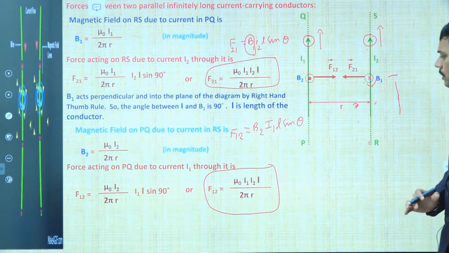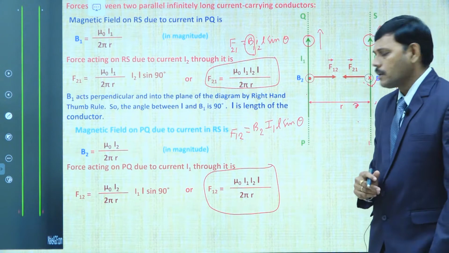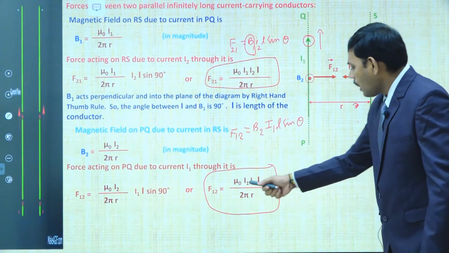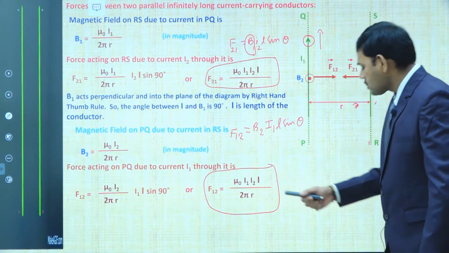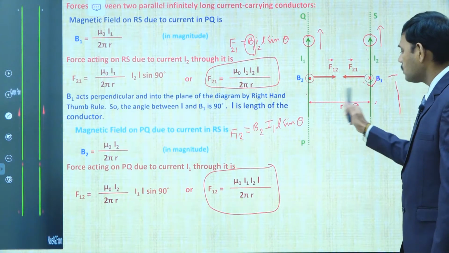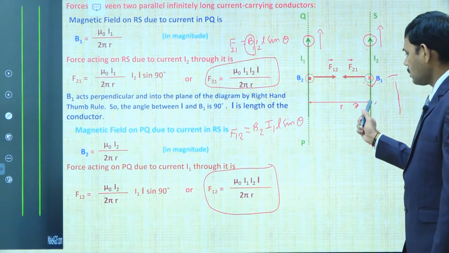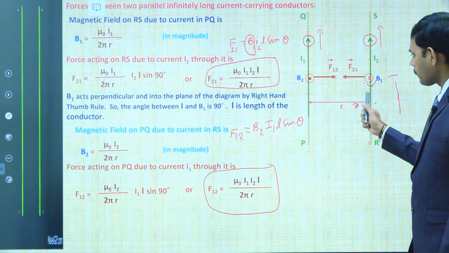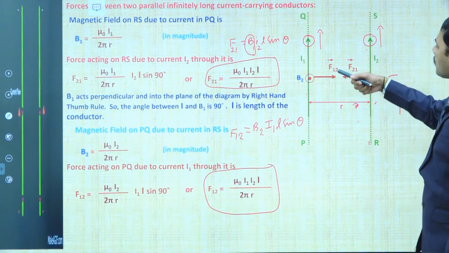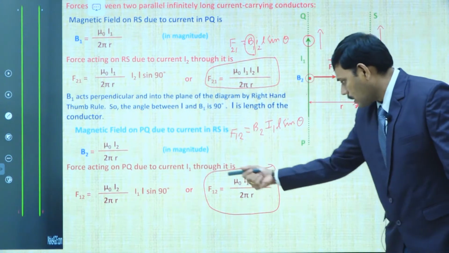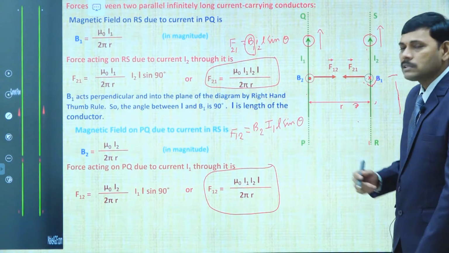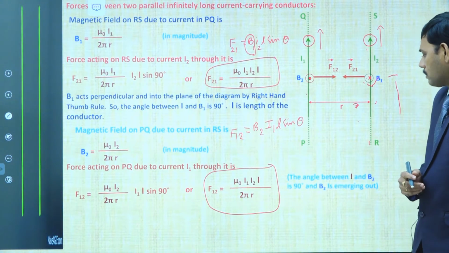The force between two parallel wires is mu naught I1 I2 L by 2 pi r, where I1 and I2 are the currents in the two parallel long current carrying wires, and r is the distance between them. Then the force on any wire of part of length L is mu naught I1 I2 L divided by 2 pi r.